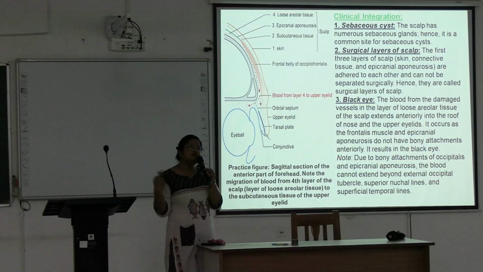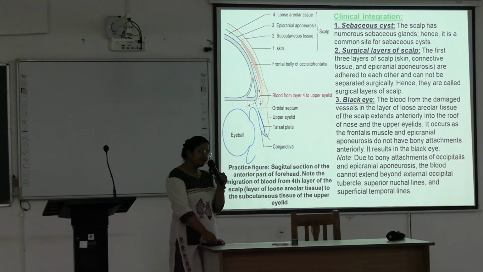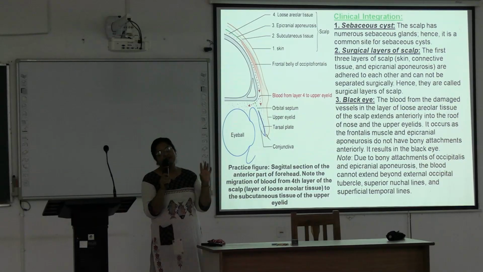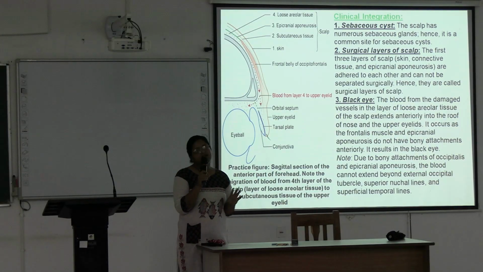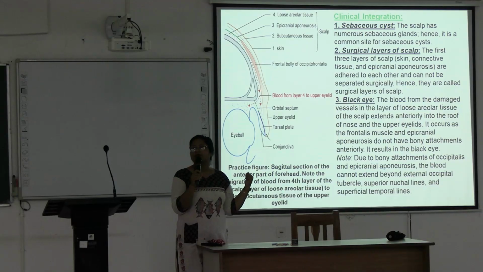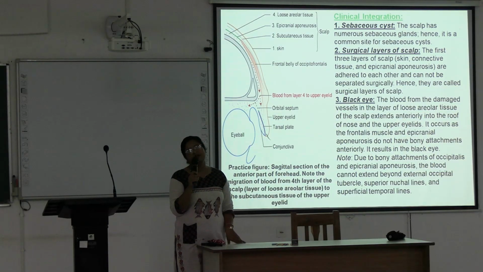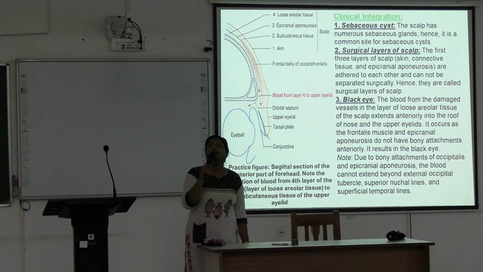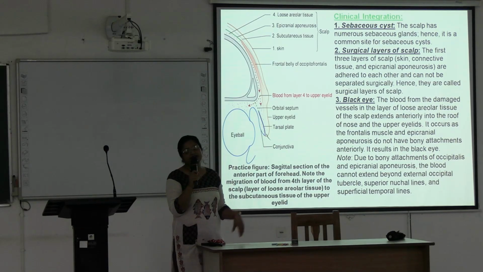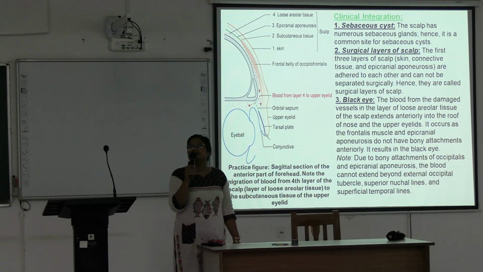Okay, any queries from these topics? So you practice a schematic diagram of the scalp and prepare the 5 layers. Okay, it comes as a short note, and these clinical aspects are important for your MCQs and explain whys. Okay, and also sometimes asked in your viva. And sometimes the blood supply also comes. Blood supply, arterial supply, venous drainage. Okay, that's all. Any queries?